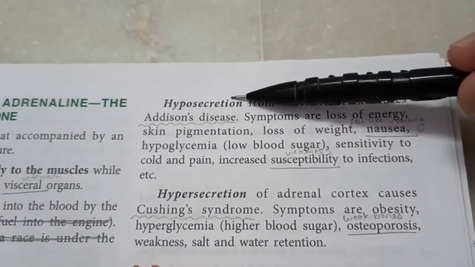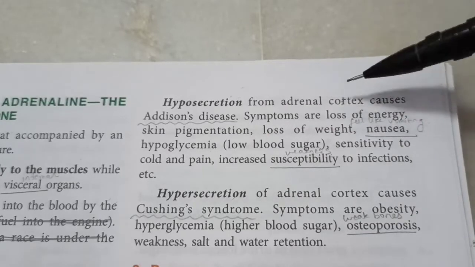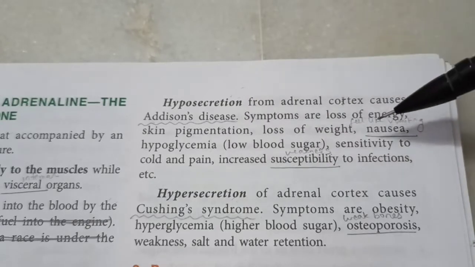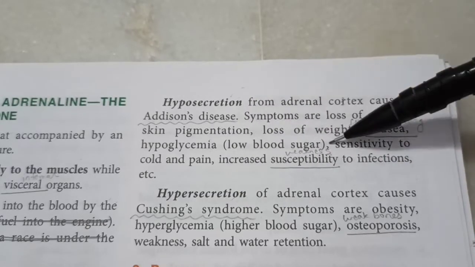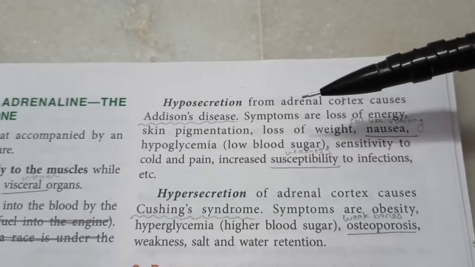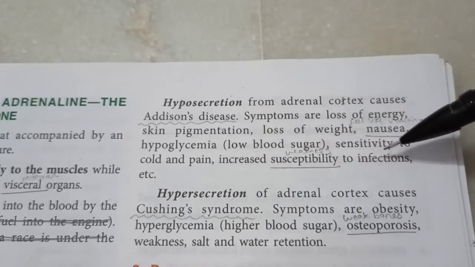Next, let's study some diseases caused by hyposecretion and hypersecretion respectively of the cortex. That is, we are talking about corticoids here. A hyposecretion or less secretion will cause Addison's disease, and the symptoms are loss of energy, skin pigmentation, loss of weight, nausea, that is feeling like vomiting, hypoglycemia, that is low blood sugar, sensitivity to cold and pain, increased susceptibility to infections, that is weakness.